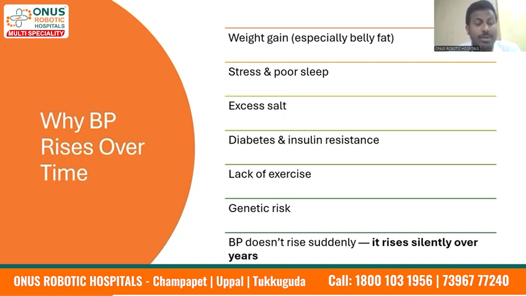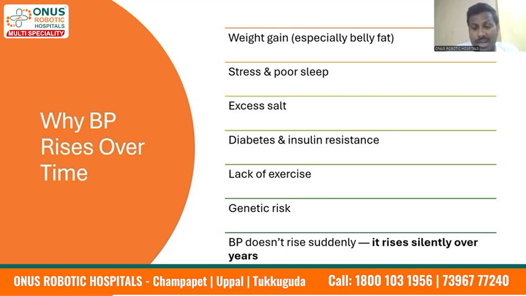Stress and poor sleep, excess salt, diabetes and insulin resistance, lack of exercise, genetic risk. Even genetics plays a role in your hypertension. But always remember, the genetic factors can in the majority of cases be overcome by diet and lifestyle changes, and the genetic risk can be mitigated or reduced.